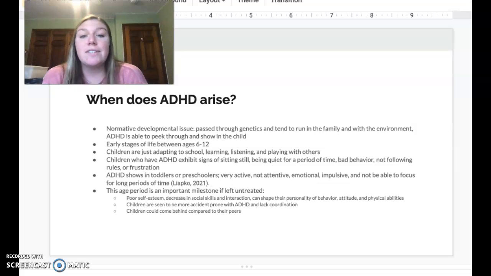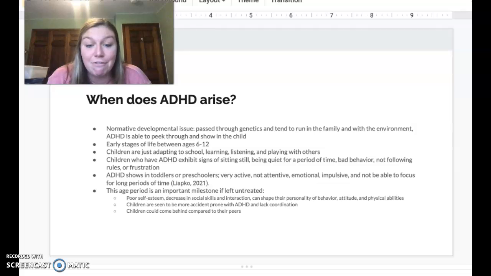So this age period of 6 to 12 is an important milestone for these children because if left untreated, this could develop poor self-esteem that the child may exhibit later in life, and they may not have the social skills or the interaction to make friends, and this can shape their personality and their behavior and their attitude and cause physical inabilities because these children lack coordination and are shown to be more accident prone compared to other children who do not have ADHD. So this leaves children behind compared to their peers.